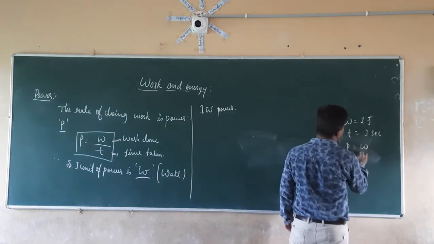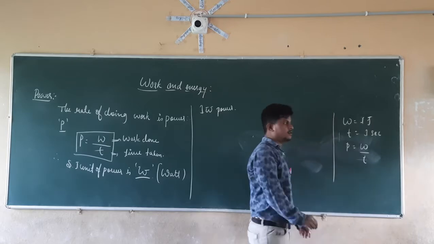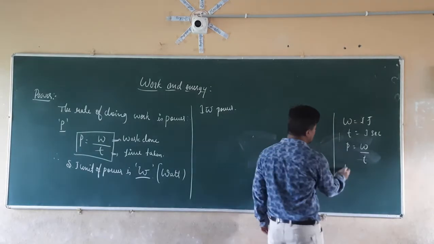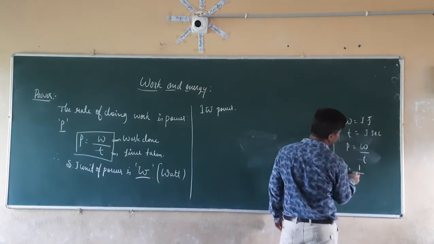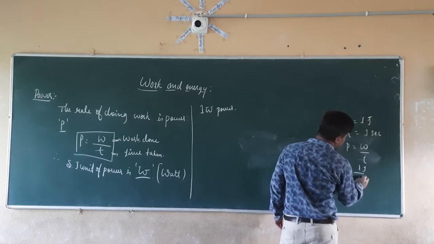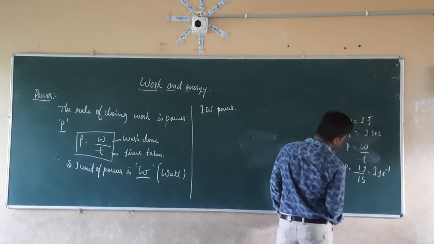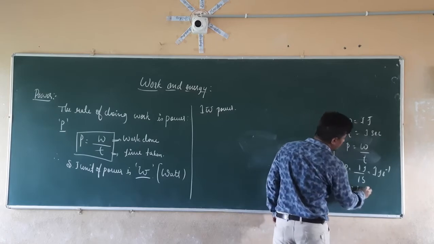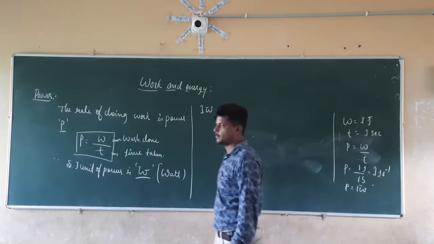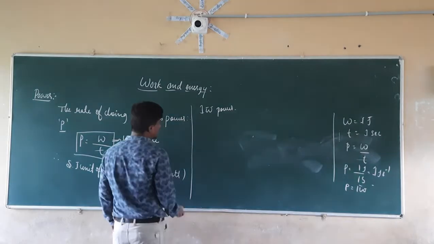If you use the formula, P equals W by T, that is equal to 1 divided by 1. 1 joule divided by 1 second gives 1 joule per second, which is equal to 1 watt. So power is equal to 1 watt.